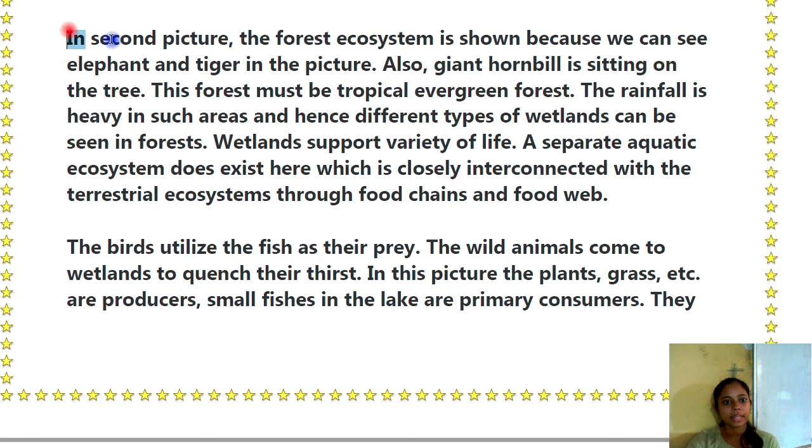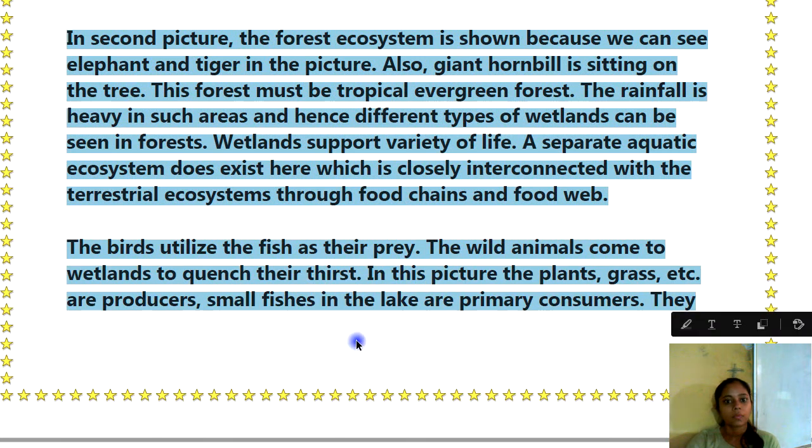Then in the second picture, the forest ecosystem is shown because we can see elephant and tiger in the picture. Also a giant hornbill is sitting on the tree. This forest must be tropical evergreen forest. The rainfall is heavy in such areas and hence different types of wetlands can be seen in the forest. Wetland supports a variety of life.